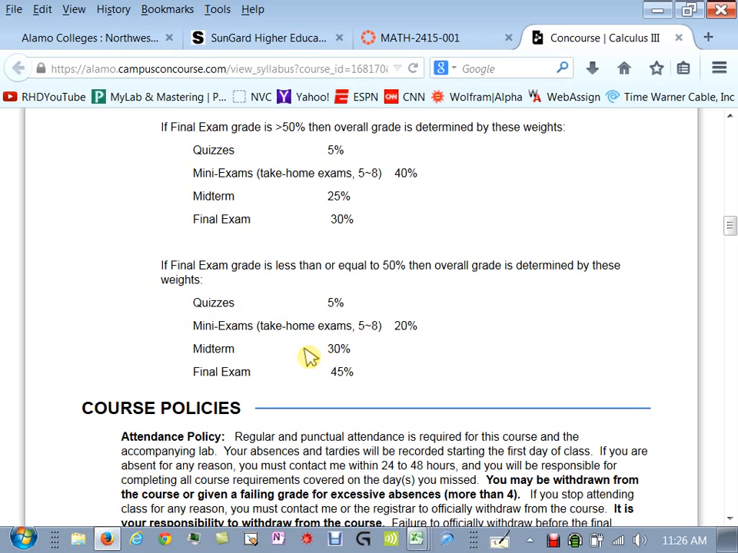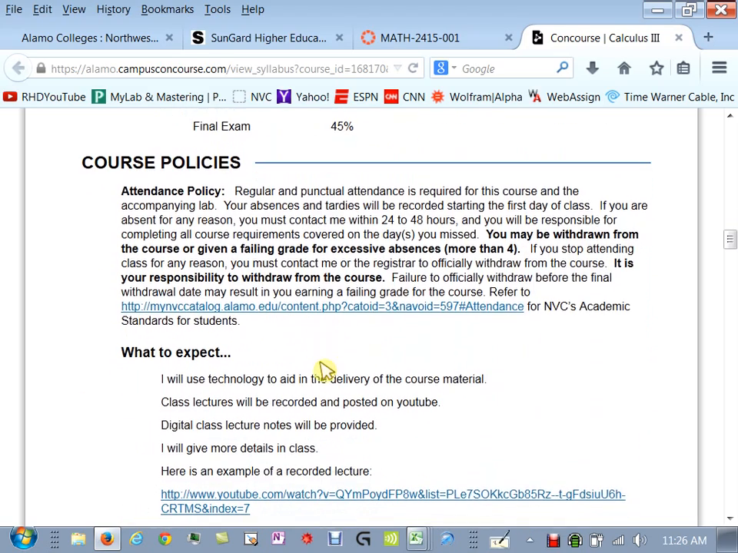So if you go and you do the math on this, this basically says if you get less than a 50 on the final, it's going to be very difficult for you to pass the class. So that's the way the grading is set up.